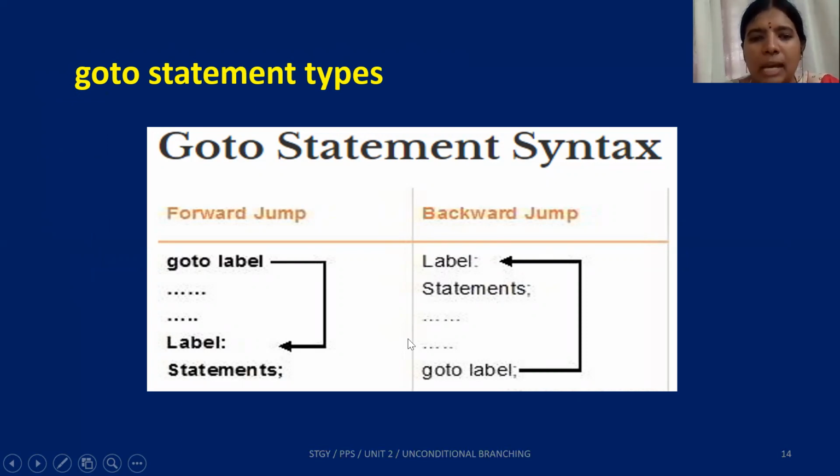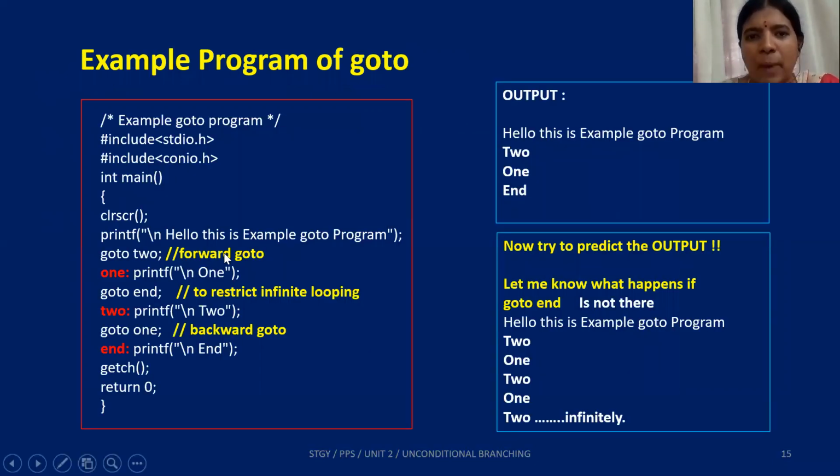So what is the basic syntax of goto? The basic syntax of goto is goto space label name. Label name is the block name to which you want your control to be transferred. So there are two types of goto. One is forward and the other is backward. Let's take up an example and see what is that about goto.